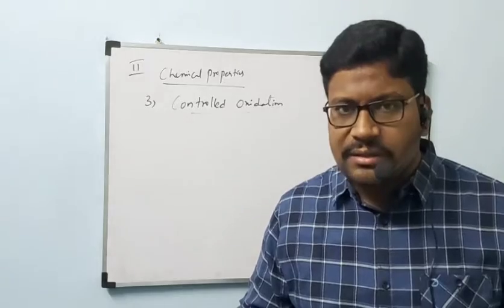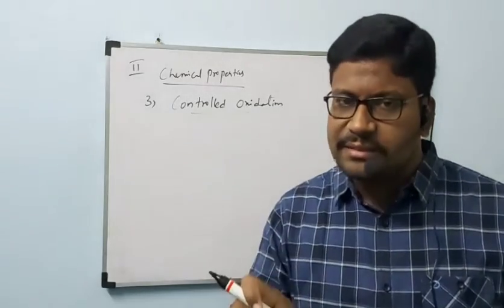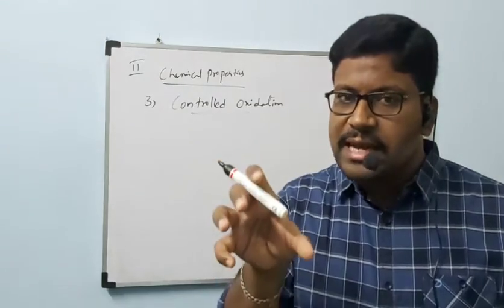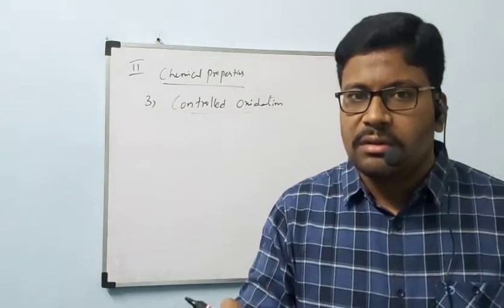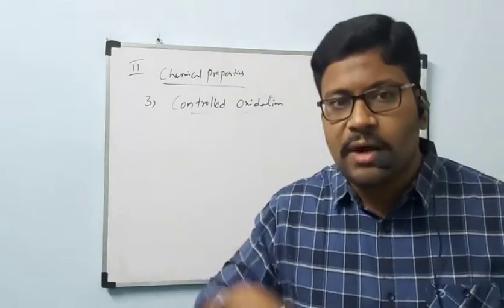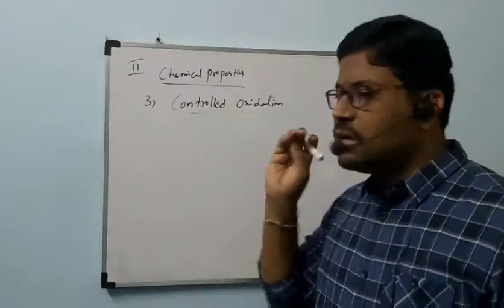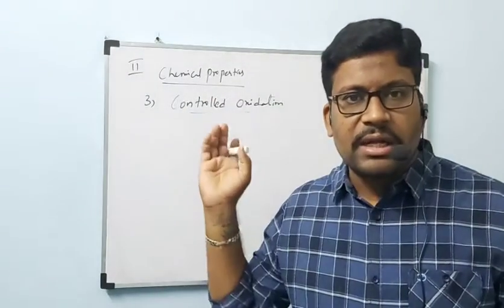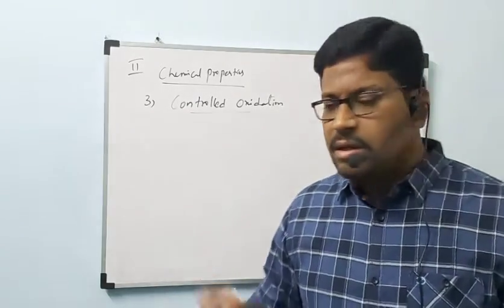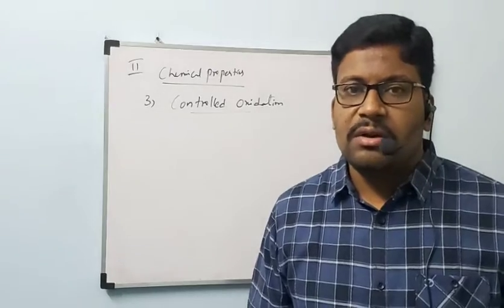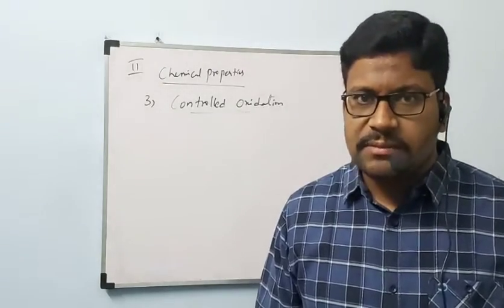In laboratories, we select suitable catalysts. Along with that, we supply a selective amount of oxygen to form different types of products, whatever we want. That is called controlled oxidation. This is totally under our control. Is it okay, ma'am? Now, how are these controlled oxidation reactions explained? Let us see examples, all of you.